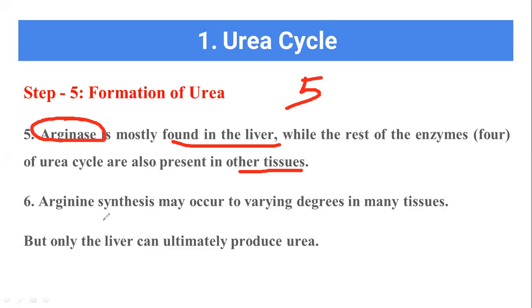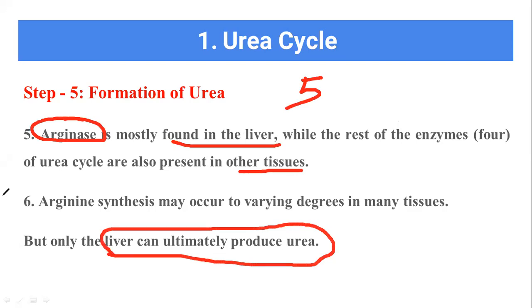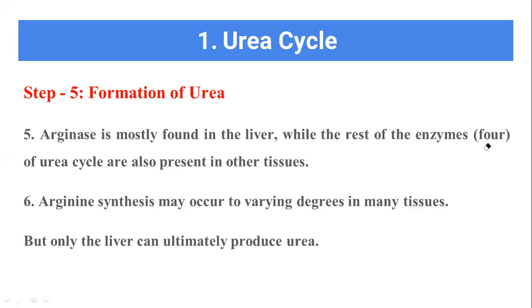Now this arginine synthesis may occur in varying degrees in many tissues, but only the liver plays the ultimate role in the production of urea. The urea which is produced in the liver is transported to the kidney in the form of urine, and thereby it is excreted. So this is about the urea cycle.